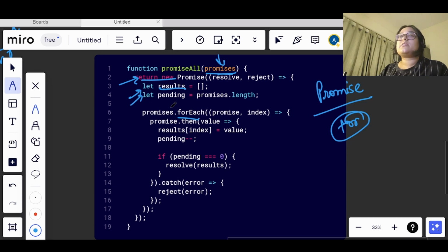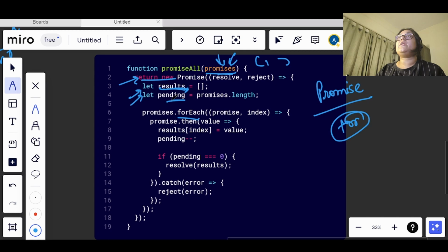One is carrying the result. What is this result? This result is the array which will be storing all the resolved values. This promise array will be containing promises, right? And all of them will get resolved with some value. So we will be storing those values in this result array.